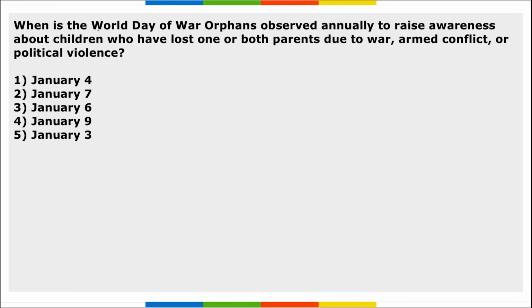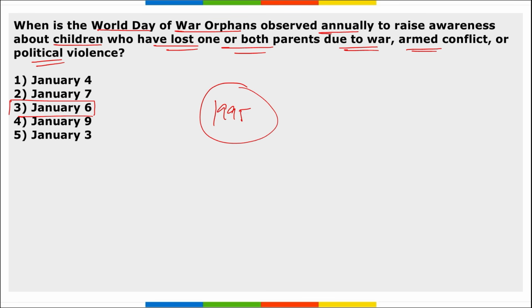Next, when is the World Day of War Orphans observed annually to raise awareness about children who have lost one or both parents due to war, armed conflict or political violence? So it is observed on 6th of January. First time this day was observed in 1995. If asked about the World Orphans Day, it is observed on 20th of April.